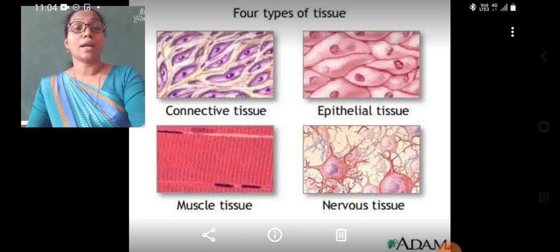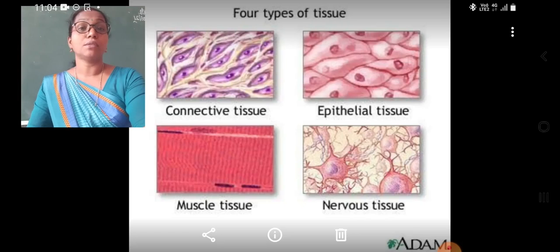So it is called a connective tissue. Epithelial tissues form the protective covering of various organs. Muscle tissue is made up of muscle cells. This muscle tissue helps in movement.